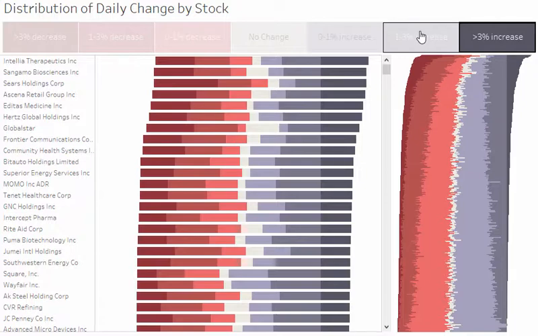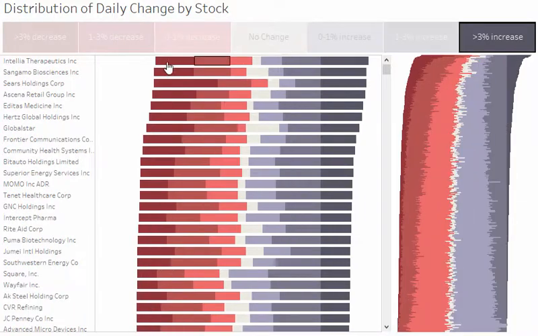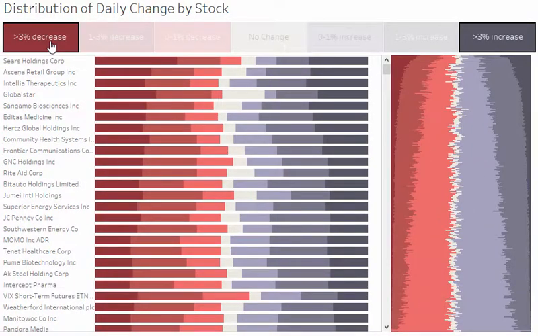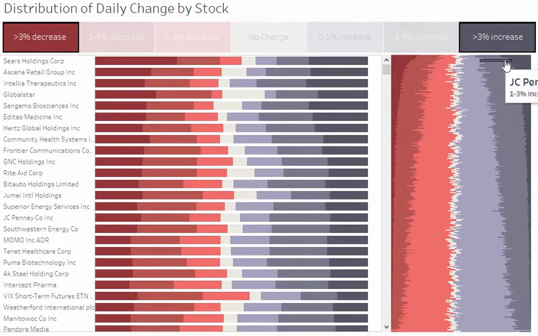Or maybe you want to see the sort based on the number of days that had a growth rate over 1%. So now it's effectively grouping together these two categories here and sorting on that. So it's a group and a sort. Or you may want to find the most volatile stocks. And so in that case, you may want to sort based on the extremes. So now it's sorting based on the combination of decrease over 3% and increase over 3%.